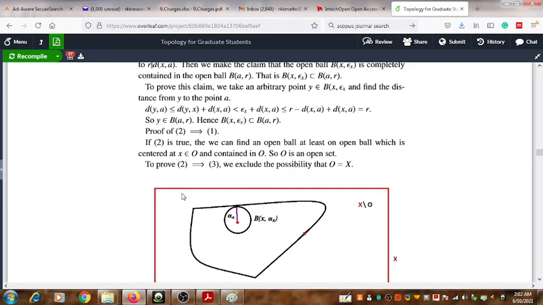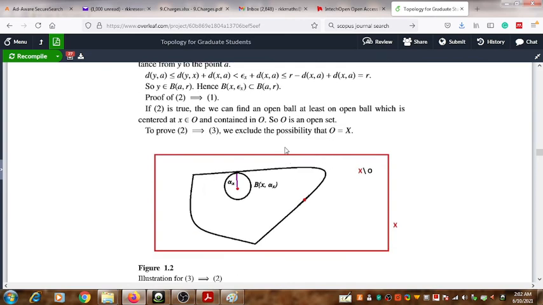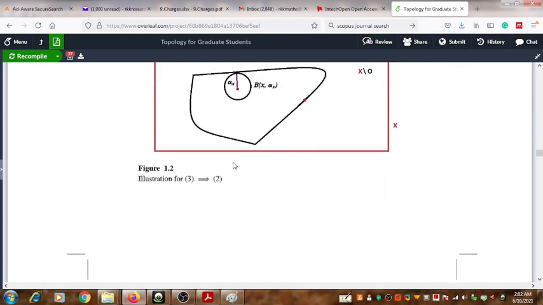So in our foregoing discussion, we will assume that the open subset taken is not equal to the entire metric space.